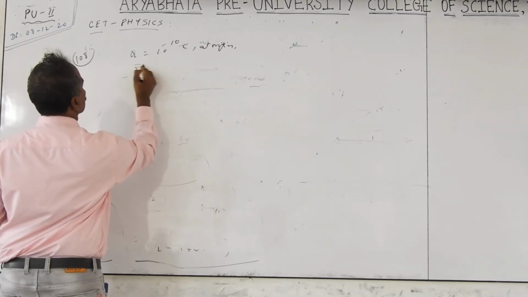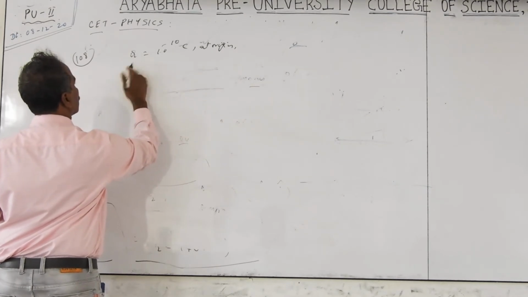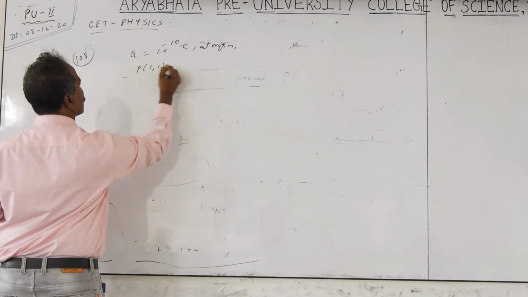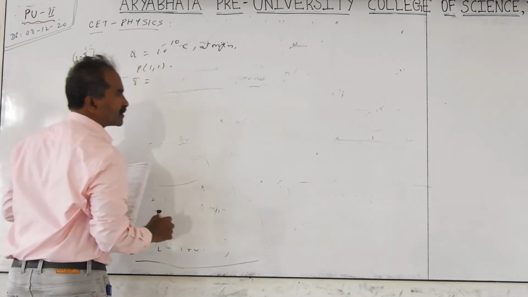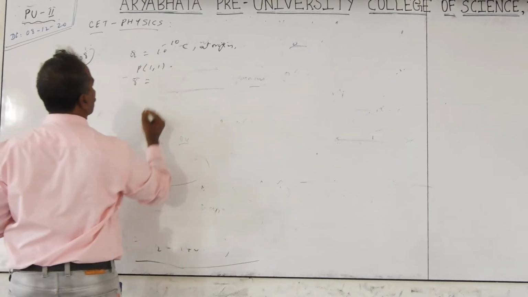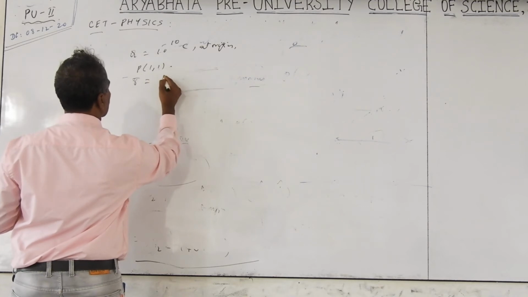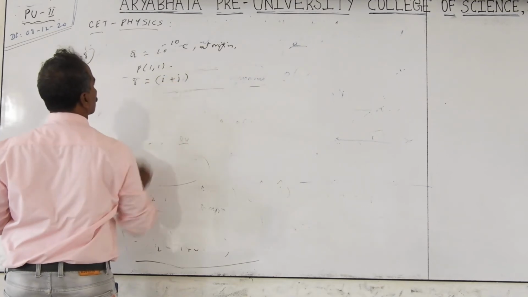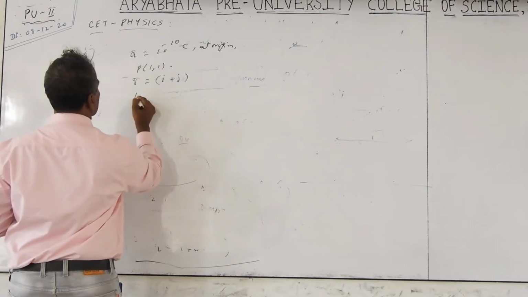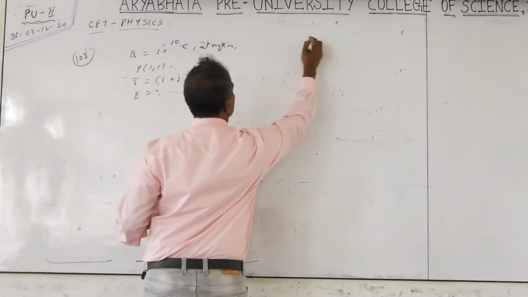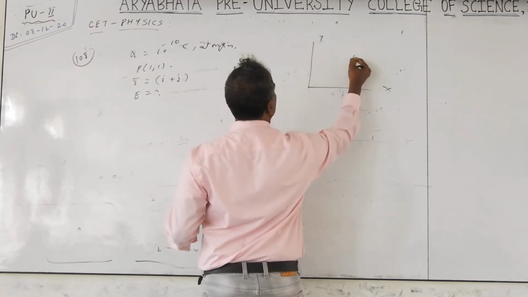You are given the position vector as 1, 1. It means point P is given in the coordinates 1, 1. So corresponding to this point, the displacement vector or position vector from the origin, r, is equal to i plus j. And you are asked to find the electric field at this point. Electric field is equal to how much at the given point? So in the two-dimensional plane, we are taking this point and finding the electric field.